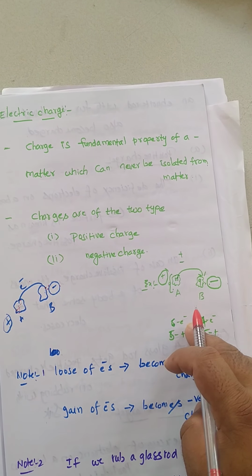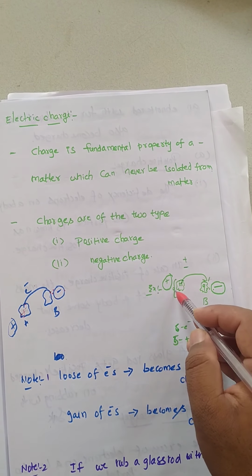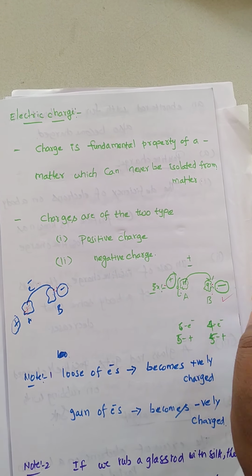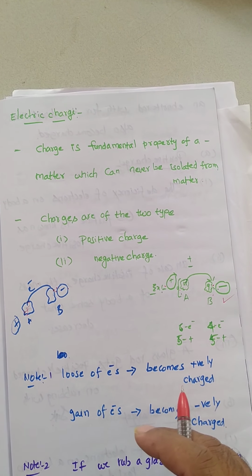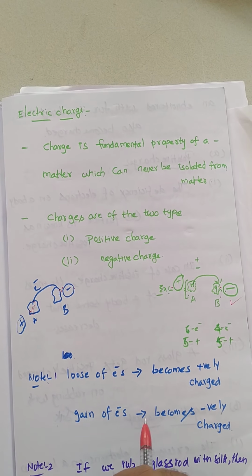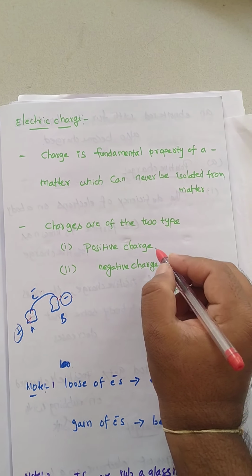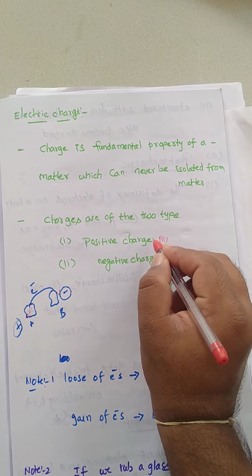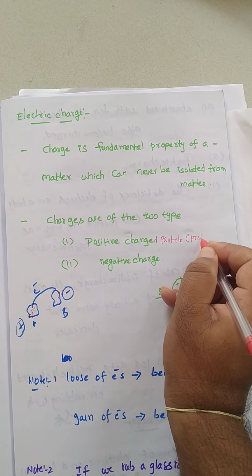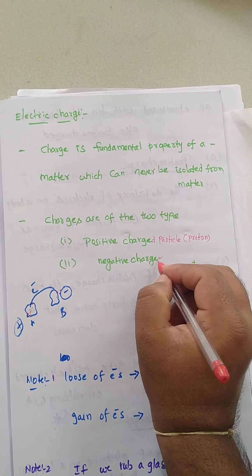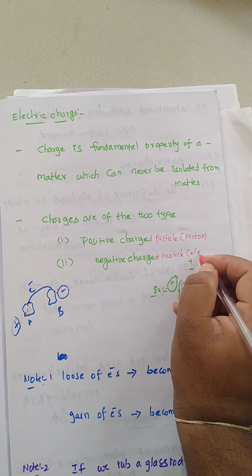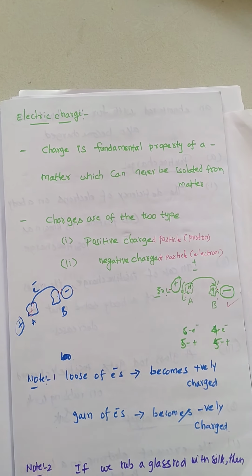See here also that only. For example, A and B: if one wants an electron it becomes negatively charged, and the other becomes positively charged. This is the characteristic of how a body becomes positively charged and how it becomes negatively charged. The positively charged particle we call a proton, and the negatively charged particle we call an electron, right?